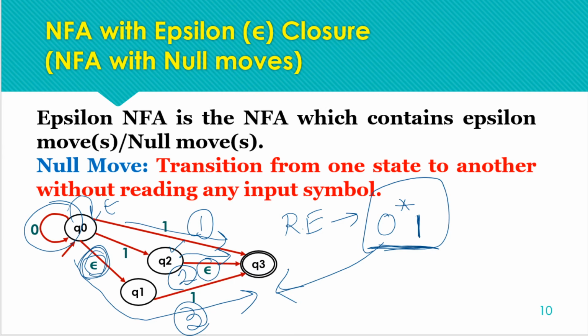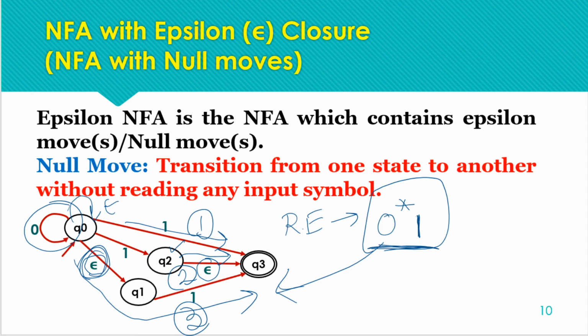So the rules are the same. If we have a DFA and we are drawing the NFA first, then the NFA and DFA should have the same language. Same way, if we are constructing the NFA with epsilon closure, then it must have the same language as the DFA, because ultimately we have to implement DFAs only. We can program or code DFAs for implementation only. We cannot program or code for the NFA or for the NFA with epsilon closure.